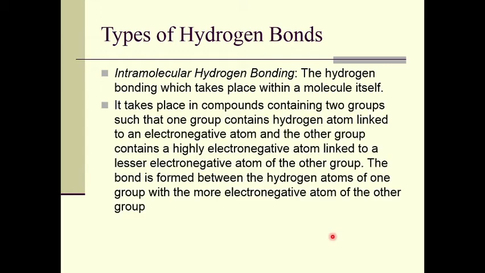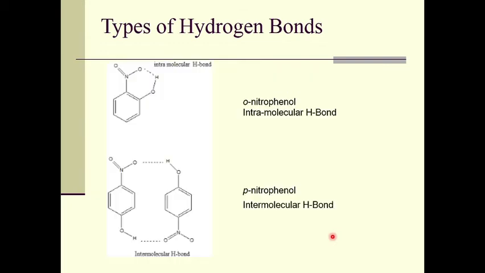The molecule may contain two different groups, such that one group contains hydrogen linked to an electronegative atom and the other group contains a highly electronegative atom linked to a less electronegative atom, and therefore this kind of bond forms between the hydrogen atom of one group and the more electronegative atom of the other group.